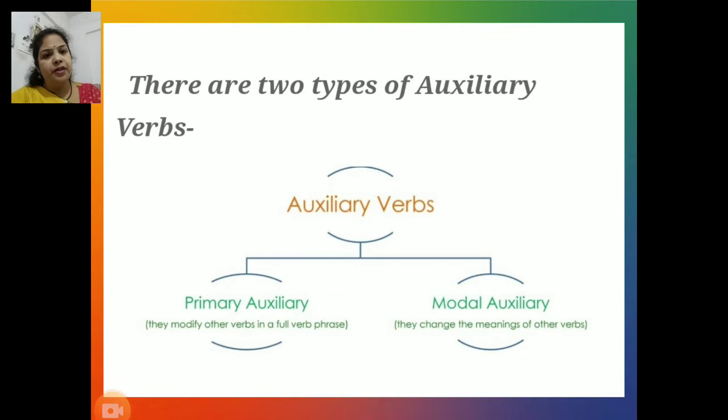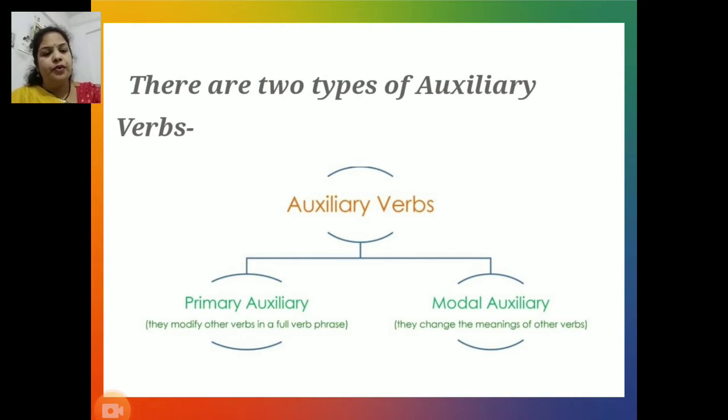Now we have learned that we have two types of auxiliary verbs. First one, primary auxiliary, and second one is modal auxiliary. Now students, you are often asked questions based on modal auxiliaries in two types. First one, replace the auxiliary with another word, or second, what the given modal auxiliary verb conveys, or write its function.